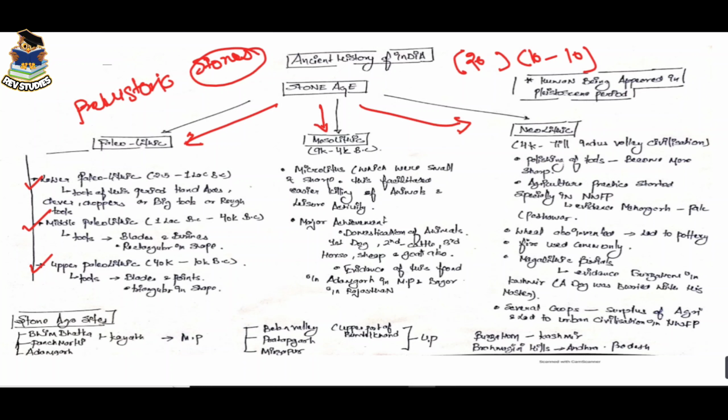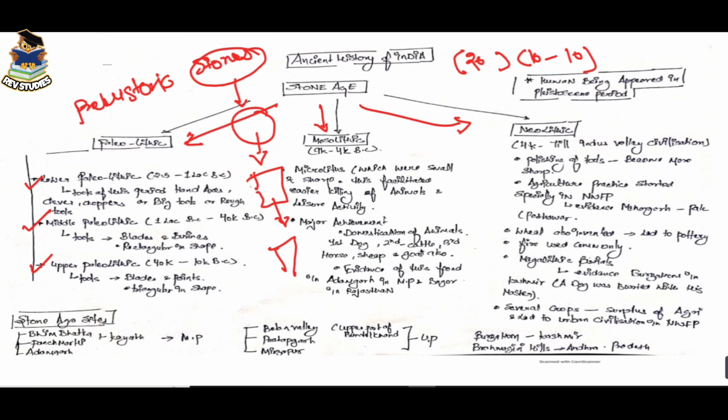Development in the stones means earlier there were bigger boulders and later on the size of the stones reduced and it became more precise and so as to help in easier killing of animals, plus it will also help in agriculture, plus also help in painting, etc. And later on the size became somewhat more like triangular.